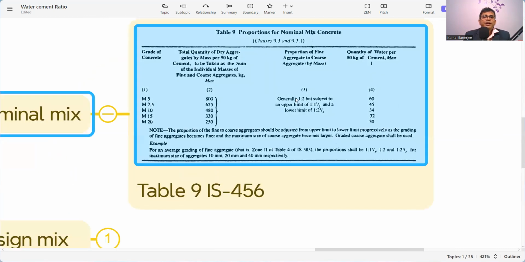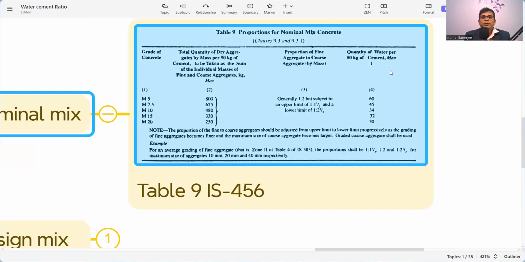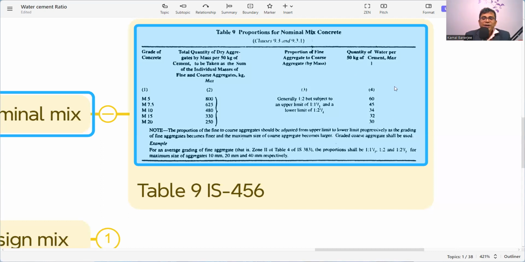See, it is already there. Proportion of nominal mix: quantity of water per 50 kg of cement. M5 60 liter, M7.5 45 liter, M10 35 liter, M15 32, M20 30. And there is a minimum dry aggregate quantity also. So this is the nominal mix design, and the water quantity is there.